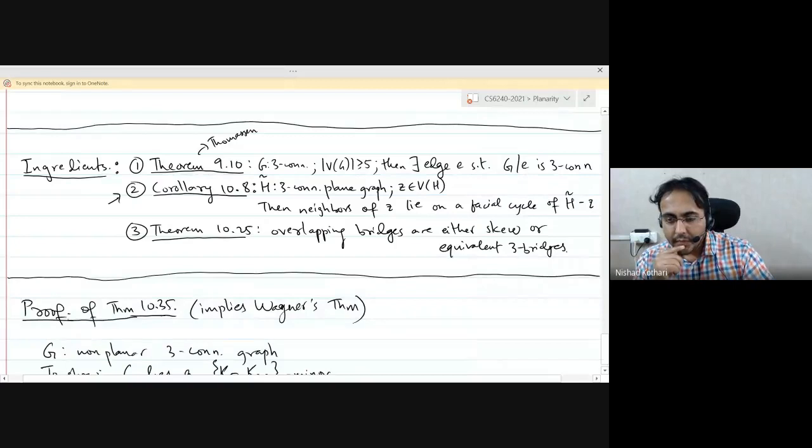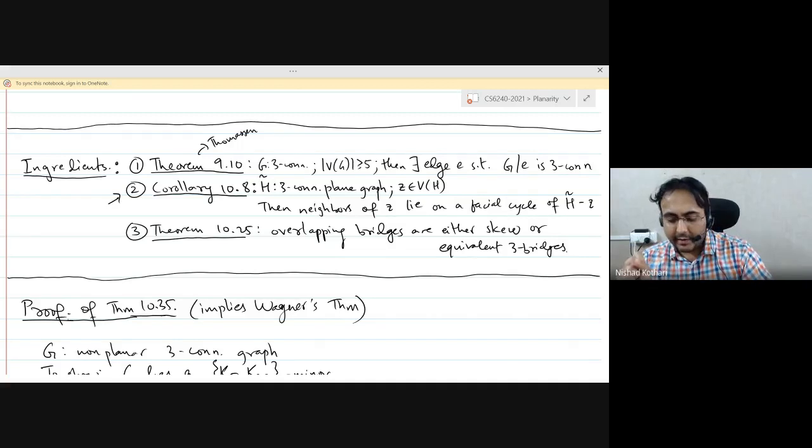Okay, so the way we proved this is we proved that in a non-separable plane graph, all the faces are bounded by cycles. And so when you have a 3-connected graph, you can delete a vertex and you will get a non-separable graph. So that's why the result holds. So this is a corollary of what we proved for non-separable graphs using ear decompositions.